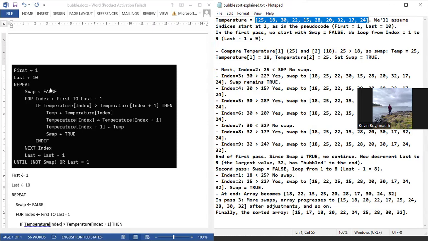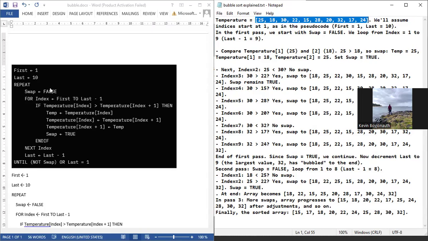When the list is not sorted, swap will remain false. If in case there is no swapping going on, swap will remain false. That means this will happen only if the list is already sorted. As long as the list is not sorted, swap will become true.